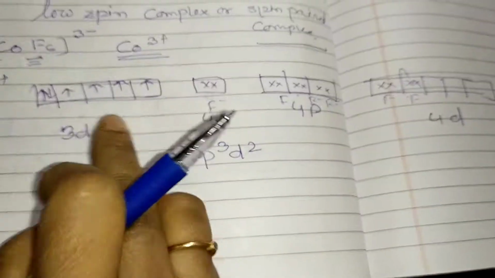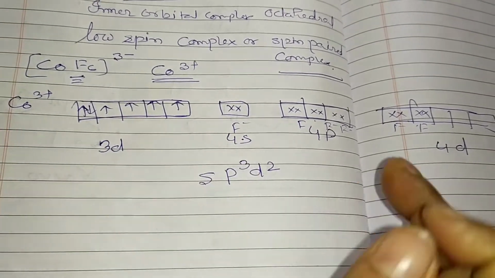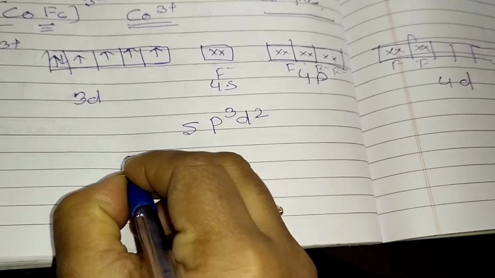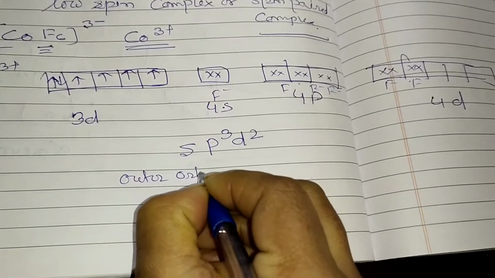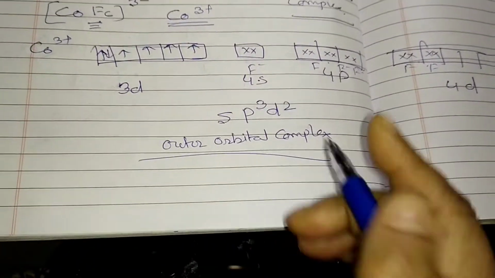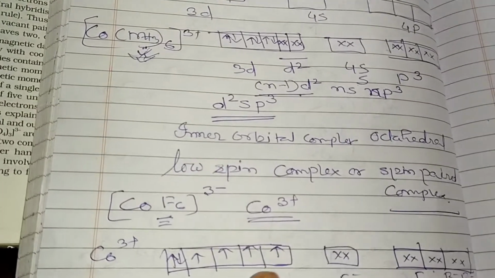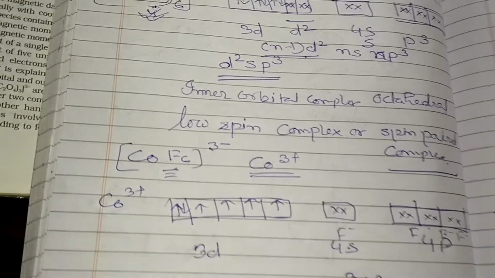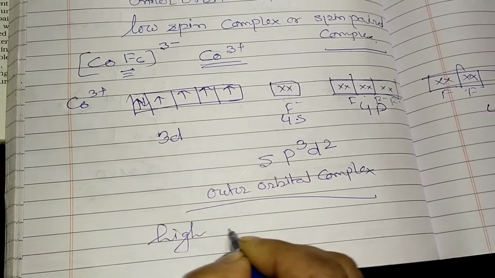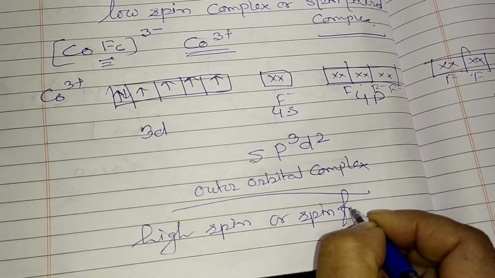They are not taking electrons from the inner d orbital; the inner d orbital is not taking part in complex formation, whereas the outer d orbital is taking part in complex formation. That's why this is called an outer orbital complex. Outer orbital complex. Okay, and here it is also high spin. Why high spin? Because they are not pairing. So this one is called a high spin or spin free complex. Here is a low spin or spin paired complex. Here we can say high spin or spin free complex.